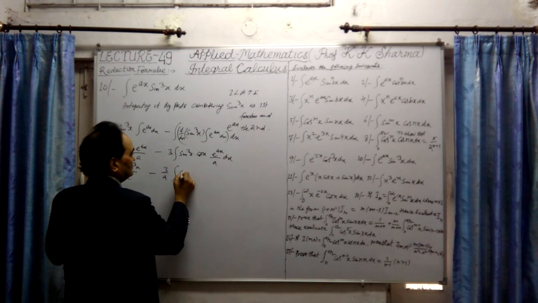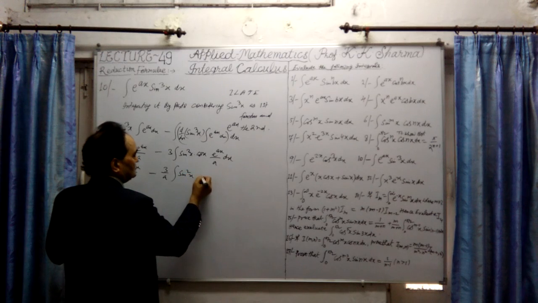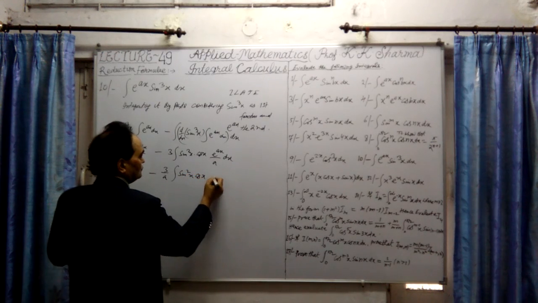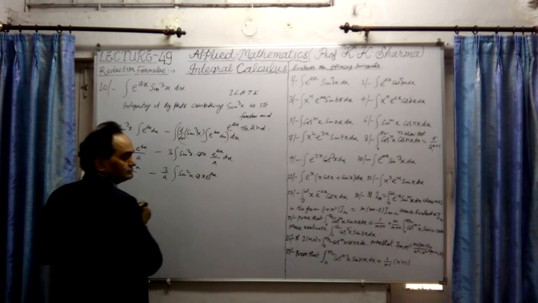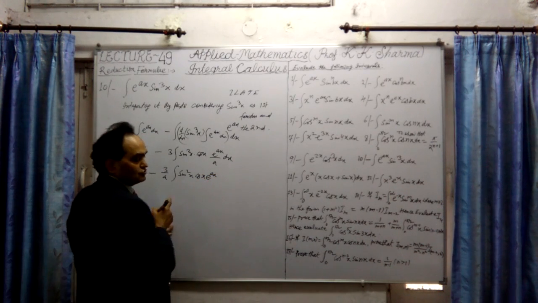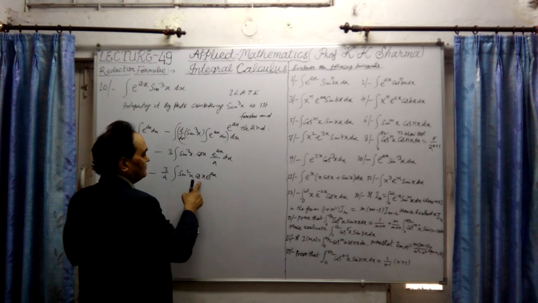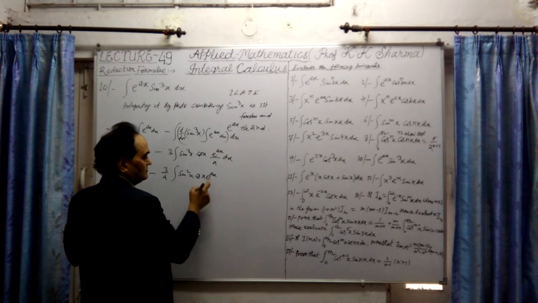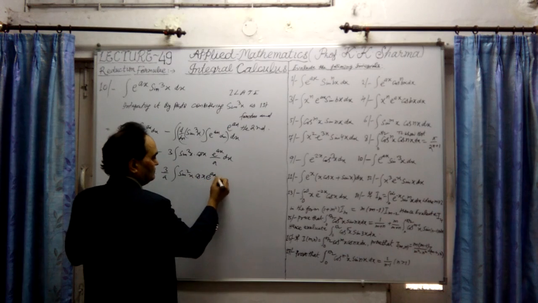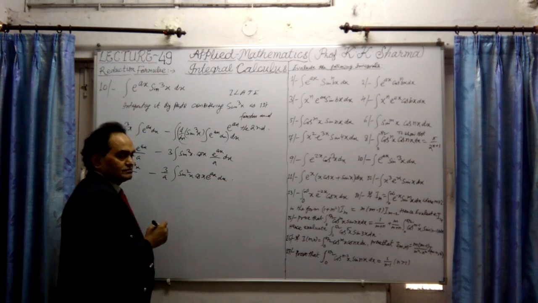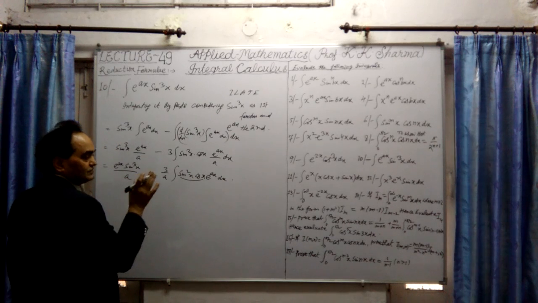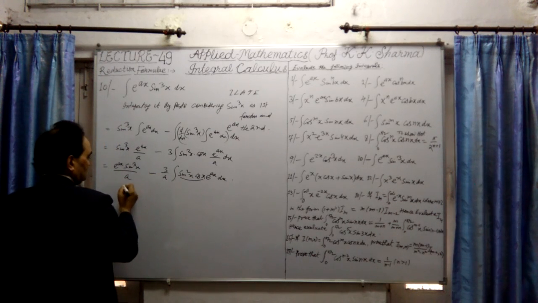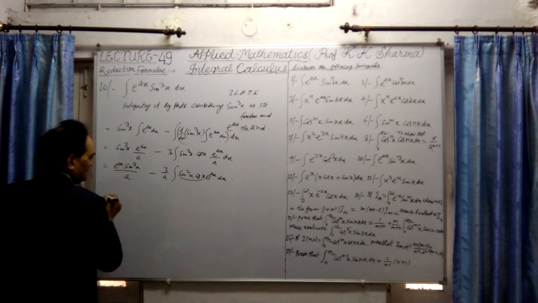It will be, let me write first, e^(ax) sin qx upon a minus, this is 3 upon a, now it is sin square x into cos x into e^(ax). So sin square x cos x is to be taken as the first function. This I'll take e^(ax) as the second function. Let me again integrate, taking sin square x cos x as the first function. Again integrating.